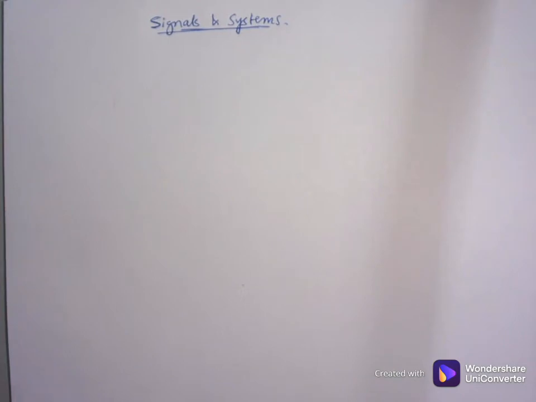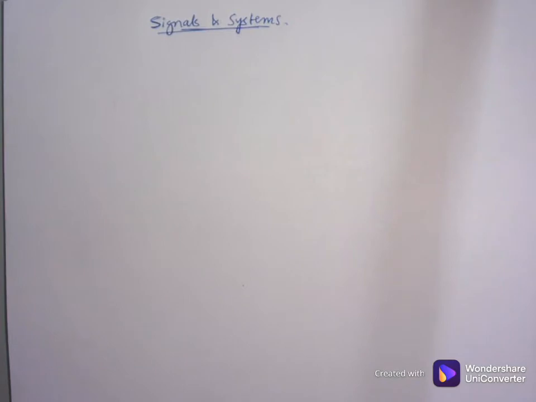As you know, the definition of signal system: a signal is defined as a physical quantity that varies with time, space, amplitude, phase and any other independent variables. And a system is a device which will operate on signals, having input signals and producing output signals. And signal modeling is the representation of a signal by a mathematical expression.